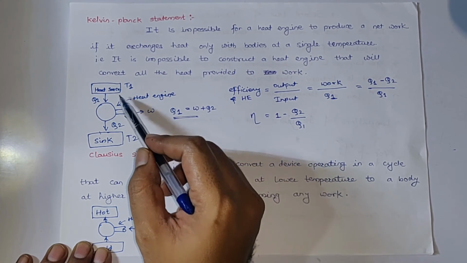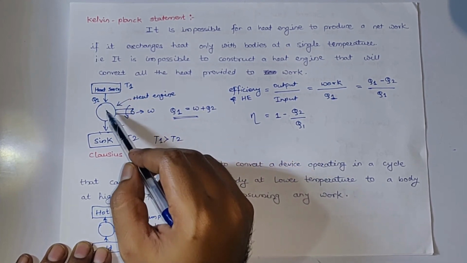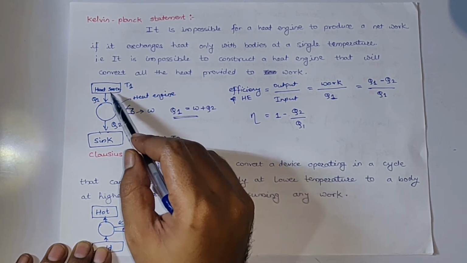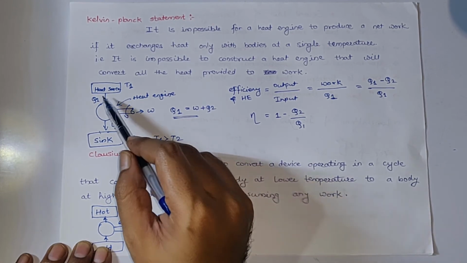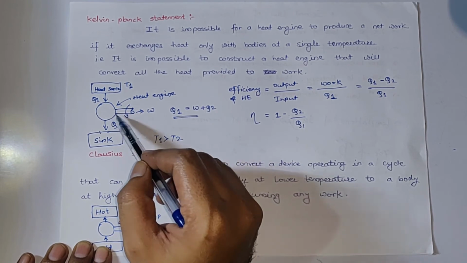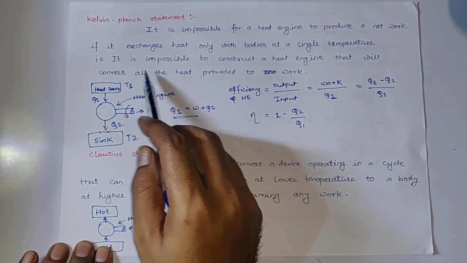If there is no heat sink, there is no temperature difference, so how is it possible that the heat source will start releasing heat? And if there is no heat flow from the heat source, how is the heat engine going to convert the heat rejected by the heat source into work? I'll read the statement again.